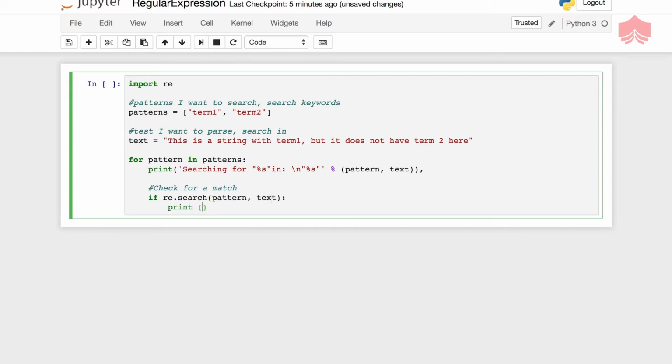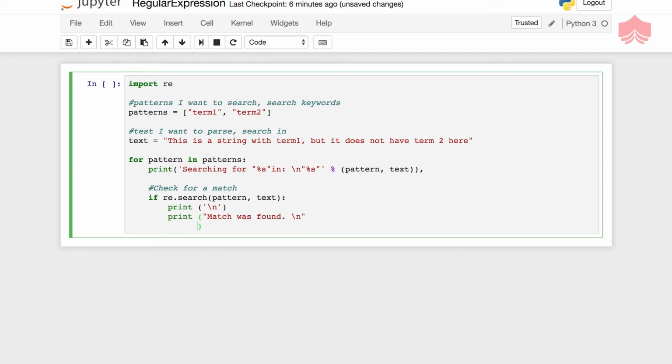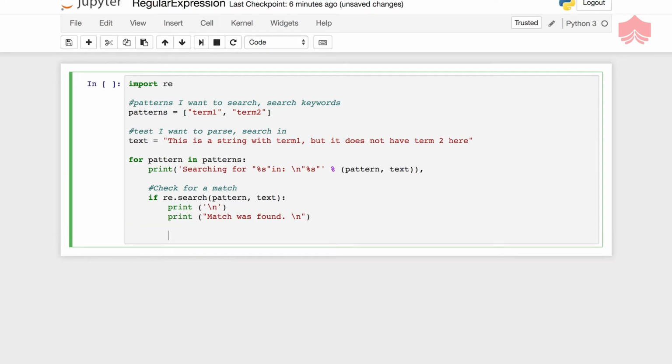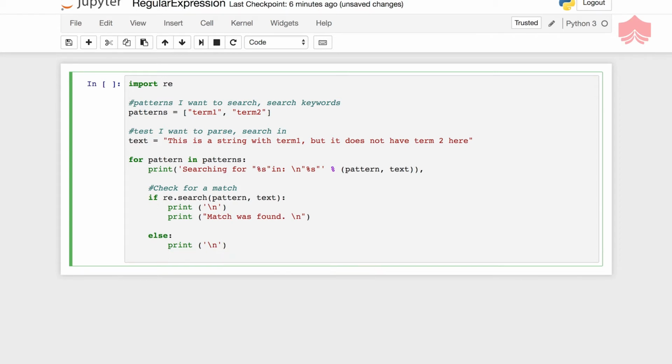Then print whatever you find, and print if the match was found, and go to the next line, else print no match was found.